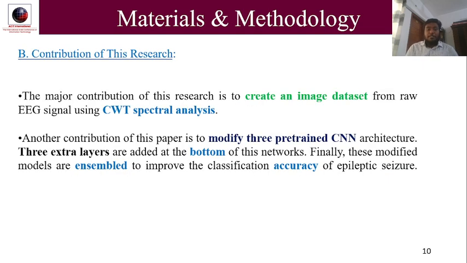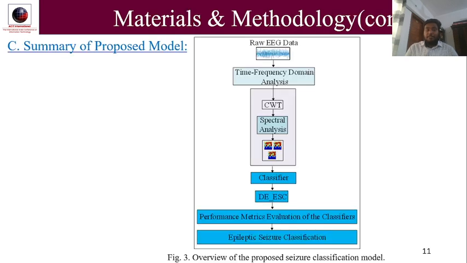Contribution of this research. The major contribution of this research is to create an image dataset from raw EEG signal using CWT spectral analysis. Another contribution of this paper is to modify the CNN architecture. 3 extra layers are added at the bottom of this network. Finally, these modified models are ensembled to improve the classification accuracy of epileptic seizure.